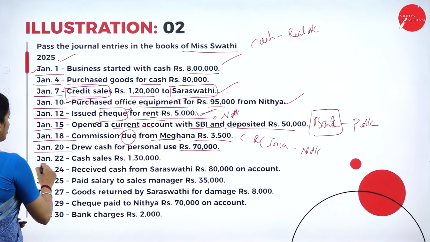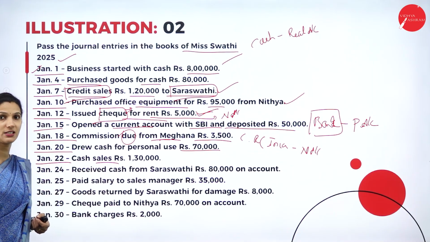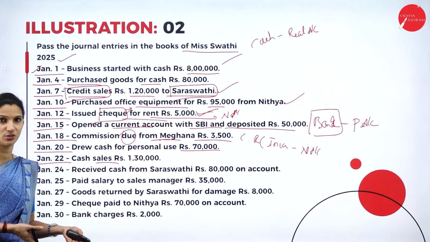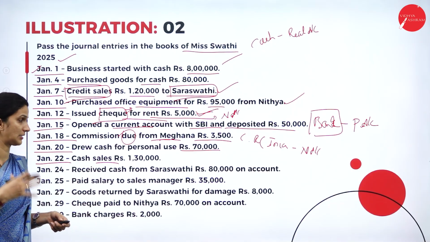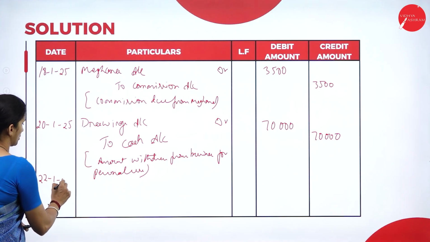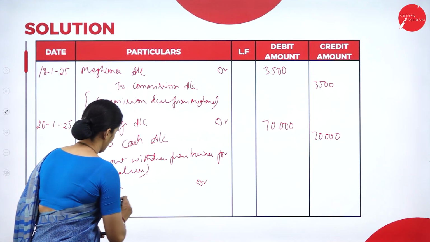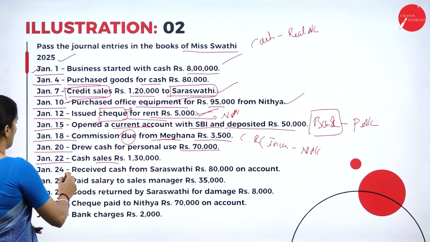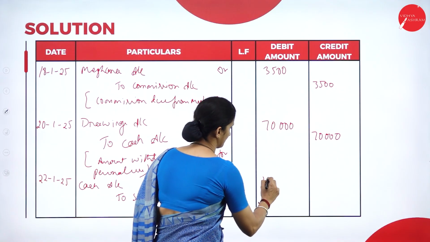Next, on 22nd, cash sale. So there is a sale of goods for cash. Whenever there is a cash sale, the business is going to receive the cash immediately. So cash is coming into the business. That means you will debit the cash account. Sales will always be the credit since that is one income. So on 22nd 1/25, cash account debit to sales account. The amount here is 1,30,000.